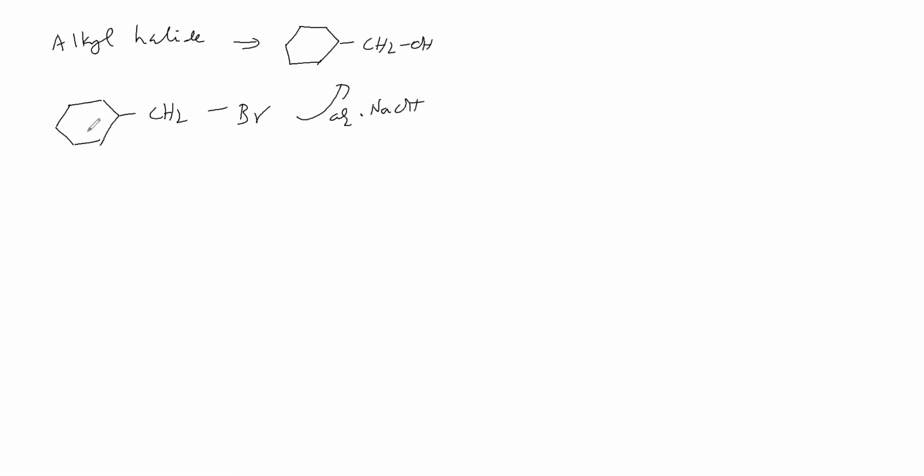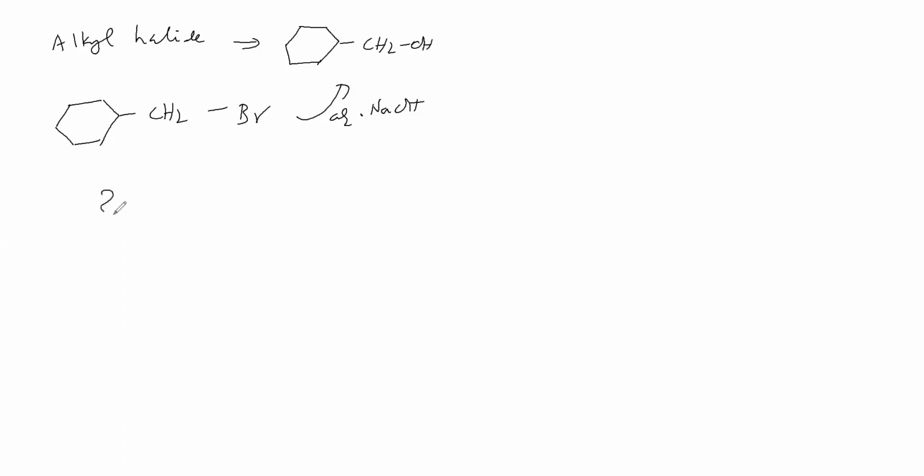What is the name of this one? This is cyclohexyl. This is bromo. This is methane. So bromocyclohexylmethane, that is the product we are getting. Okay.